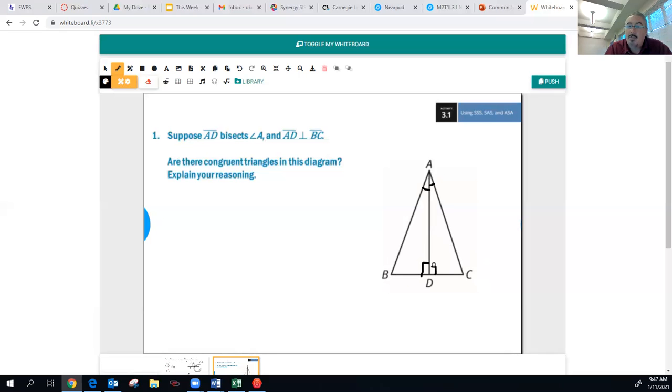Now, one more piece of information I need to mark. They're not telling me this in the information they're giving us, but notice how we have these two triangles that are sharing the same side. The side AD, I can go ahead and mark those. And now I can evaluate the triangle. I have an angle, I have a side, I have an angle. Let's go and look at the other triangle. I have an angle, a side, and an angle. So yes, these are congruent based off of the angle, side, angle postulate.